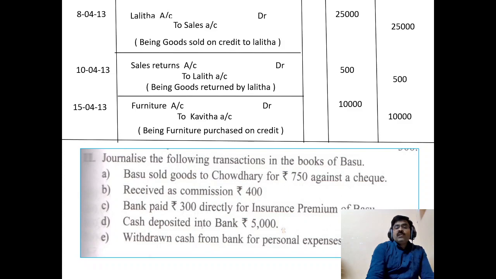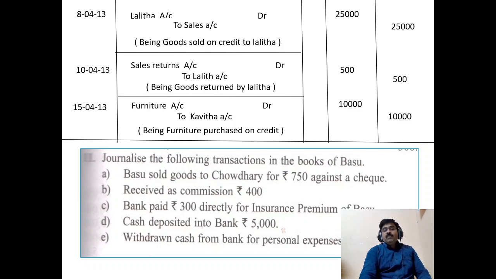Received as a commission 400. Commission received is an income. Commission paid is an expense. Here is an income, 400 received. So 400 cash debit what comes in. So cash account debtor. Commission is the income. Income, credit all incomes. So cash account debtor to commission.